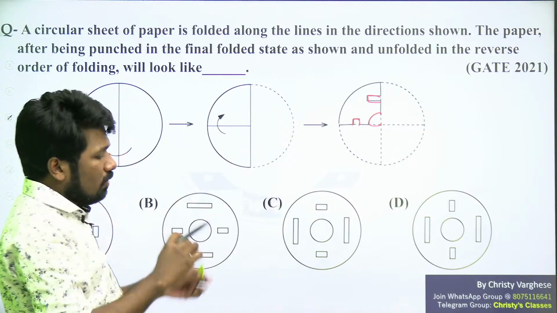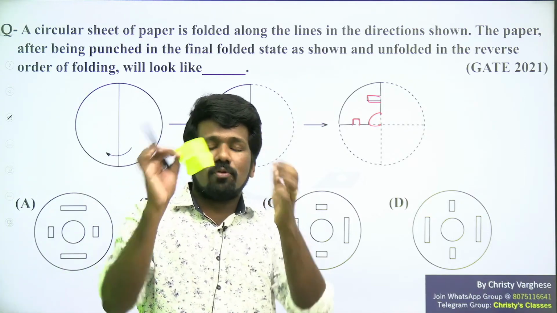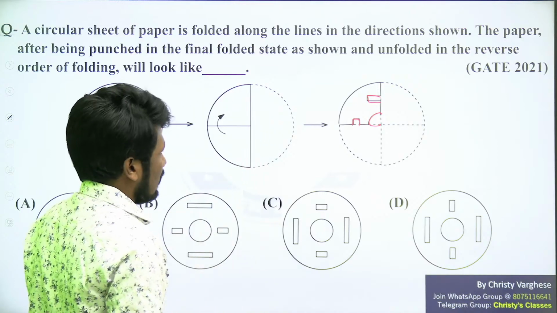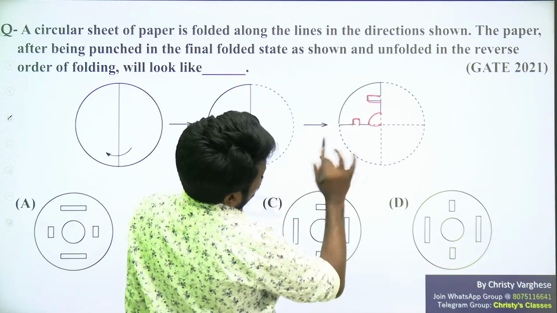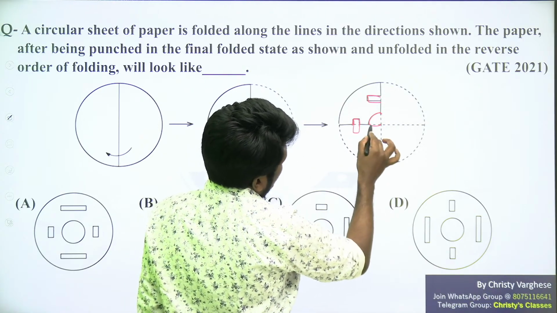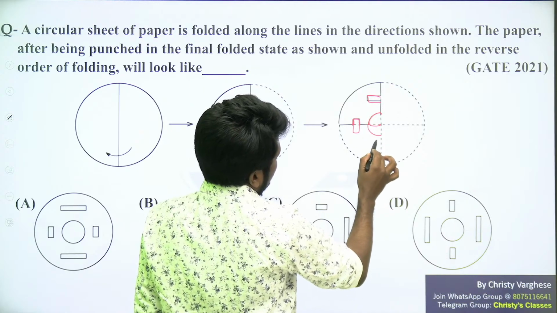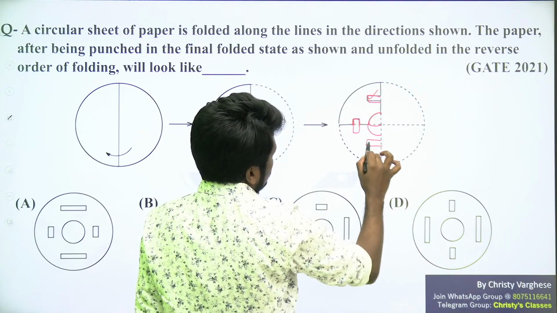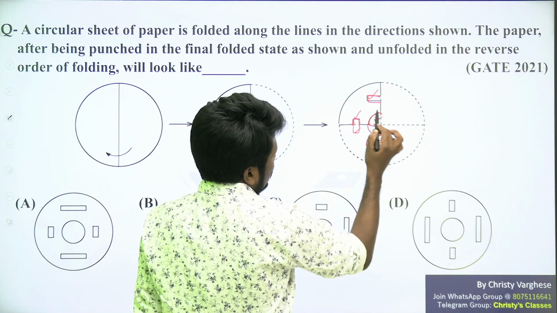So when you open it back like this, how will the shape look? That is what the question is asking. So definitely it is just imagination, nothing needed. When you fold this portion, this image will come like this, and this image will come like this. This height should be equal to this height. This height should be equal to this height. This should be equal to this.